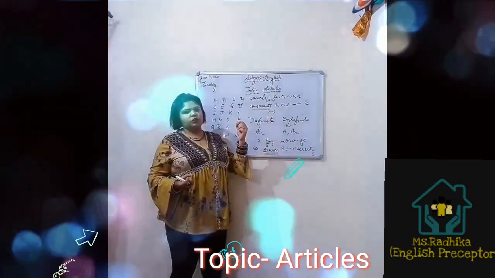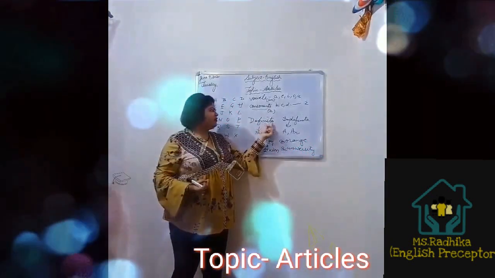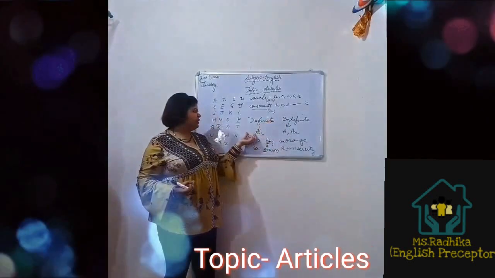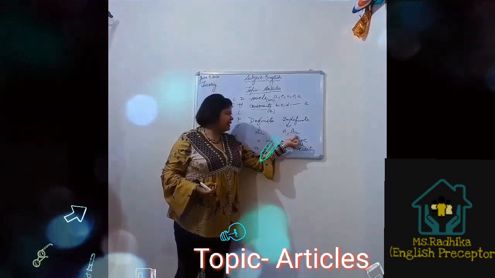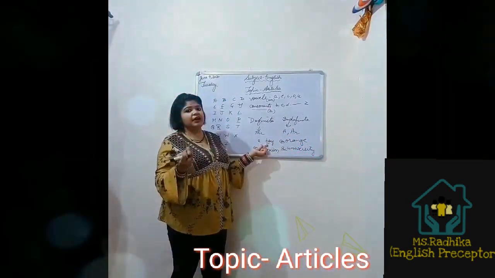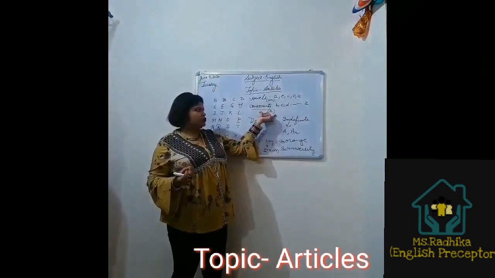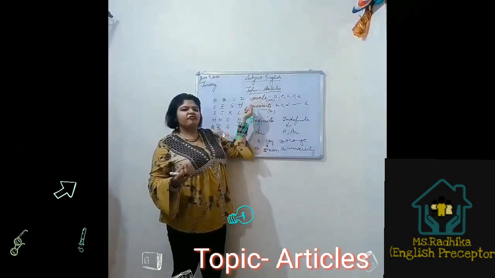Again, I am repeating, there are two types of articles, definite and indefinite. Definite article is the; indefinite articles are a and an. A is used with a word which starts with the sound of a consonant, while an is used before a vowel sound.